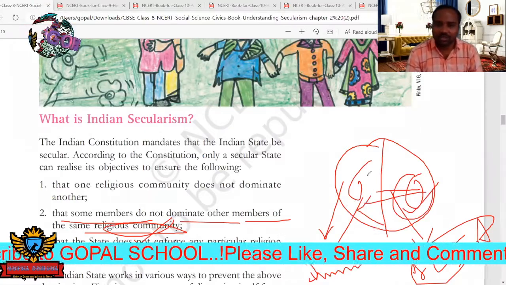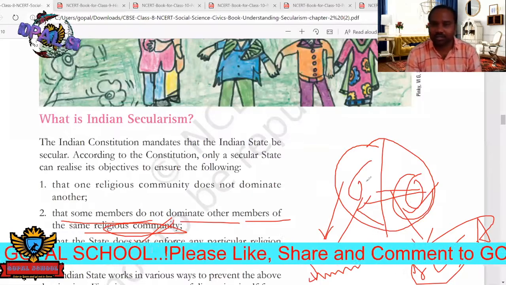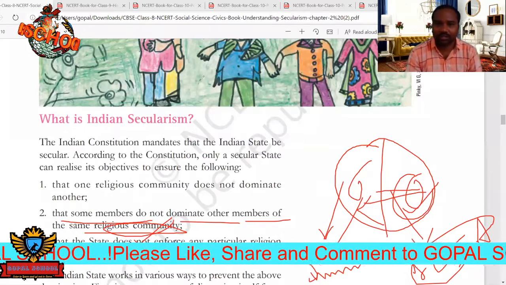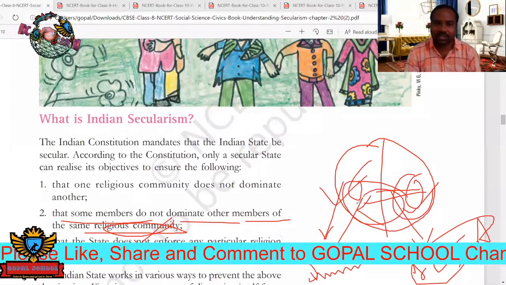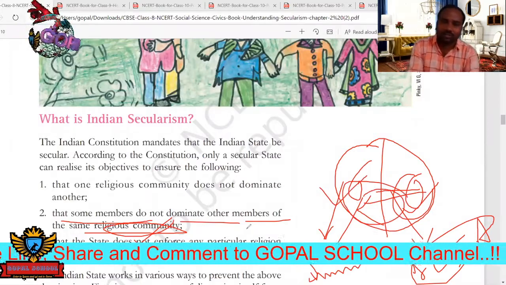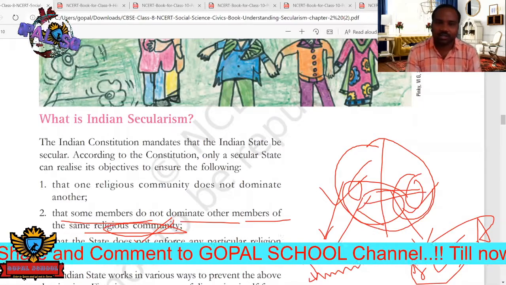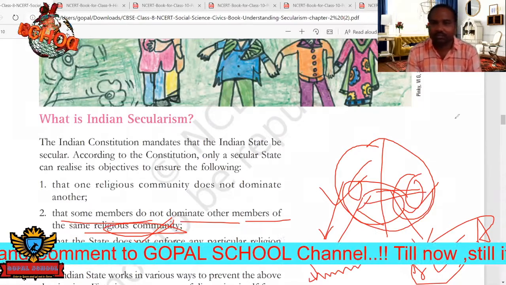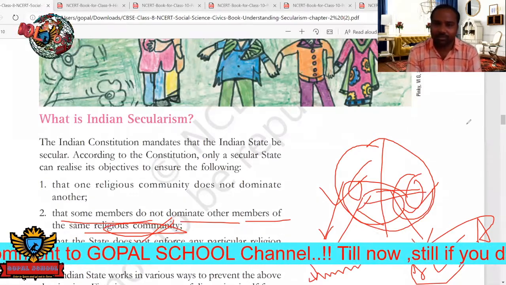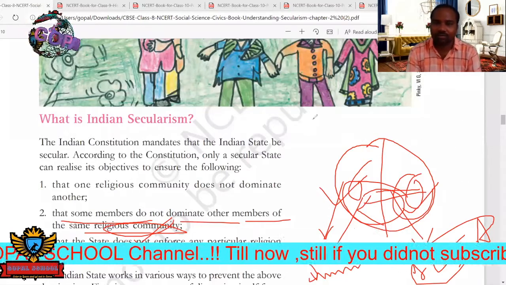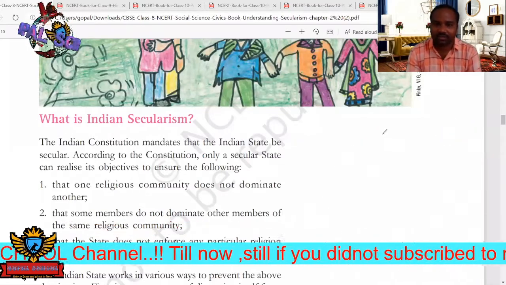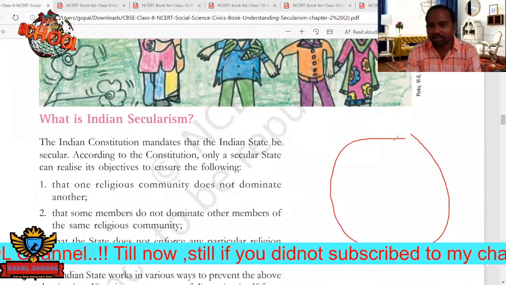So this is also there. We can't see this domination in our country. That's why for this also we can call our country one of the greatest secular countries. For example, if you take another religion, Hindus, in Hindus also we can see two communities.